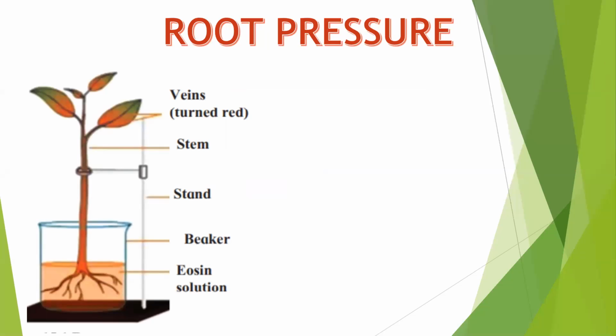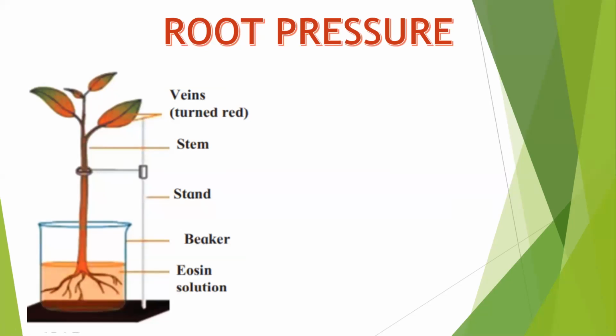So this is your entire setup. There's a stand on which you first clamp the plant. Clamping the plant is this. Then you put a beaker beneath it, which has dye, and slowly and eventually, it won't happen in 1 or 2 hours, it will take a good amount of time.